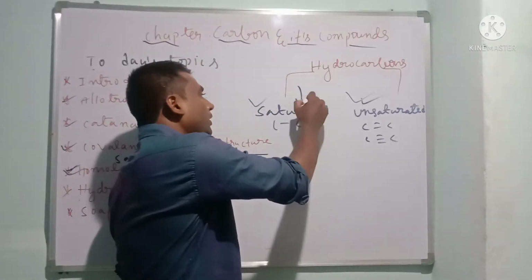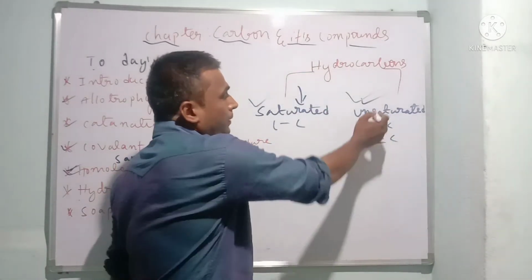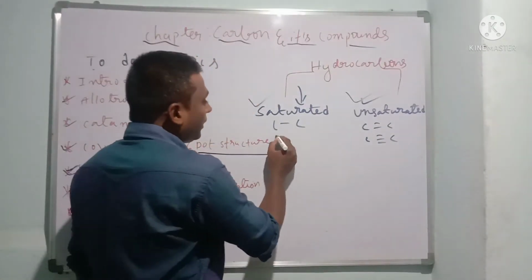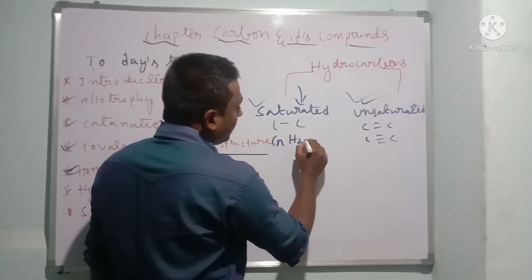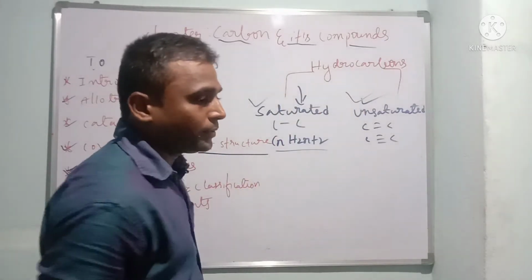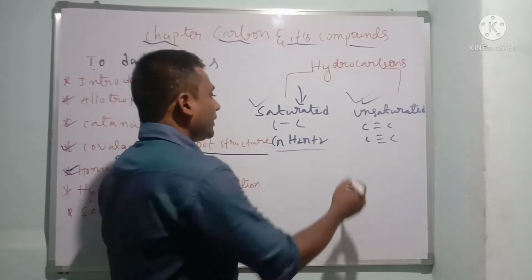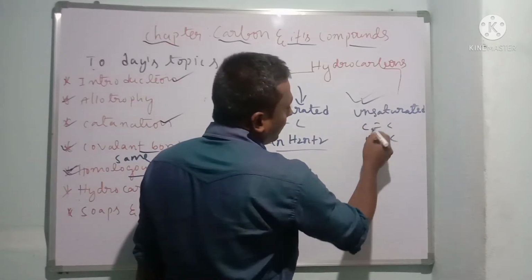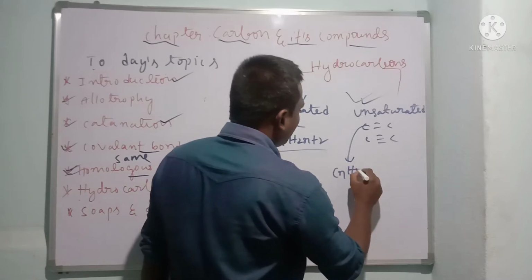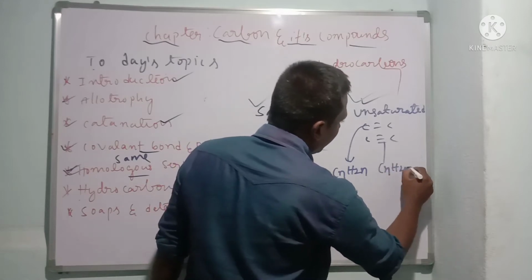Saturated hydrocarbons do not produce much smoke; unsaturated ones produce more smoke. Saturated is in an almost pure state, unsaturated is in an impure state. Saturated has the general formula CnH2n+2. Very important, they will ask you an MCQ based on this. CnH2n+2 is for single bonds; for a double bond it is CnH2n; for a triple bond it is CnH2n-2.